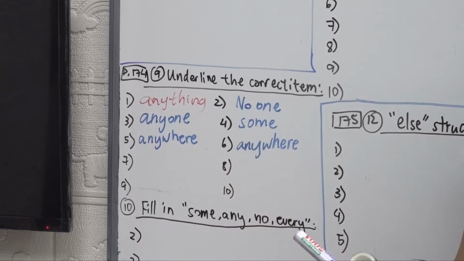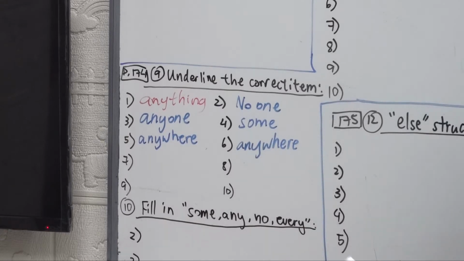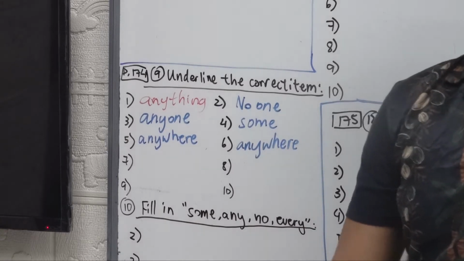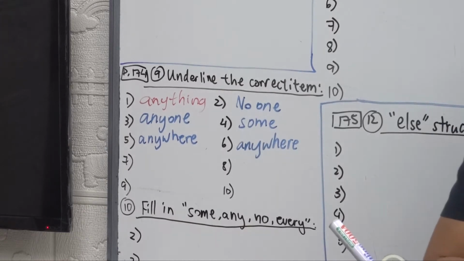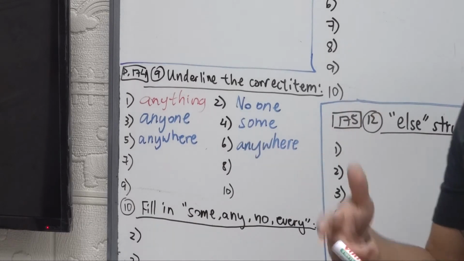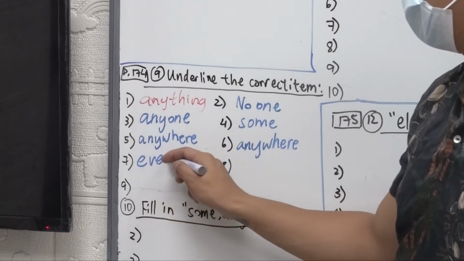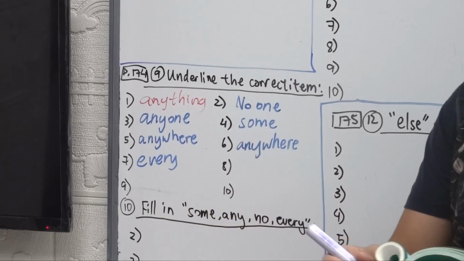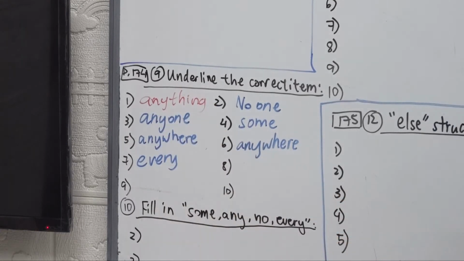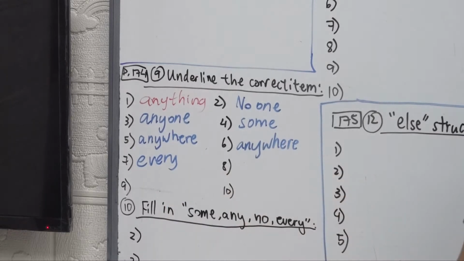Alright, number 7, "John goes to sleep at 10 o'clock any evening." Any evening means any evening he wishes, or he will go to sleep at 10 p.m. Is that the point of the sentence? No, right? It should be every evening, alright? E-V-E-R-Y, okay? Be careful of how you spell it.